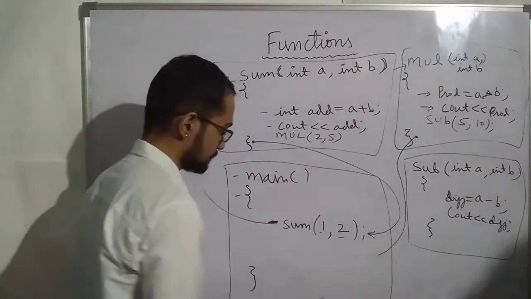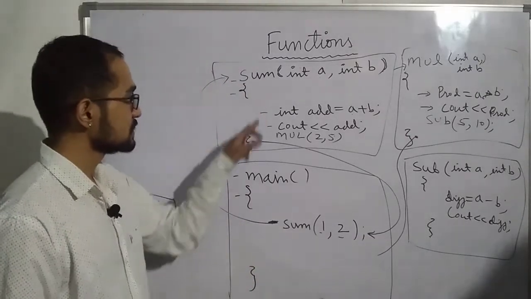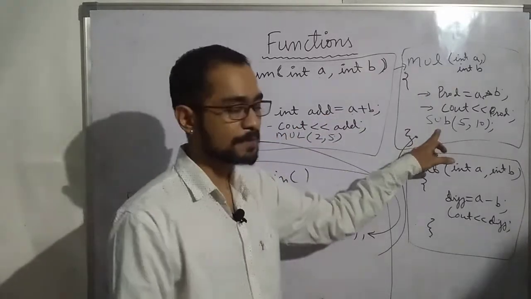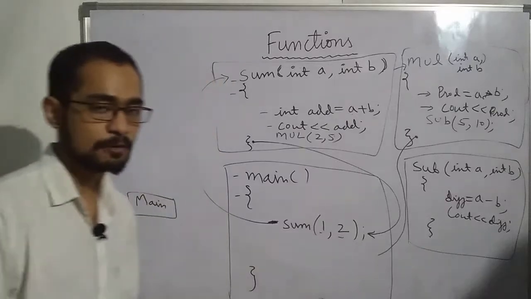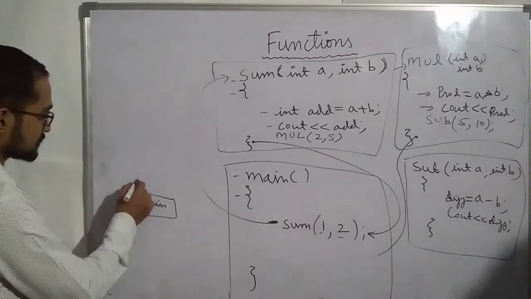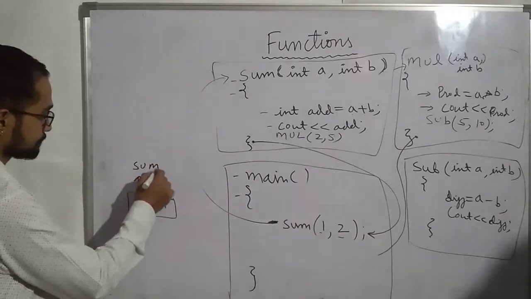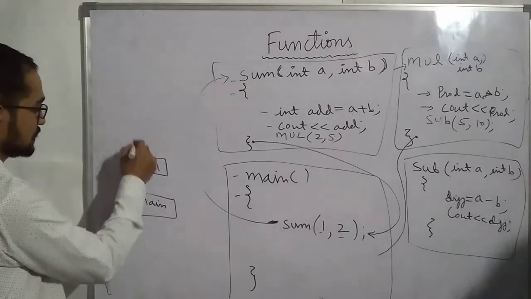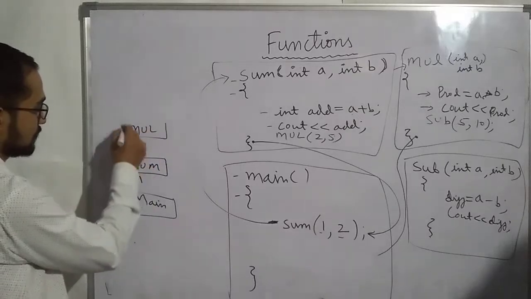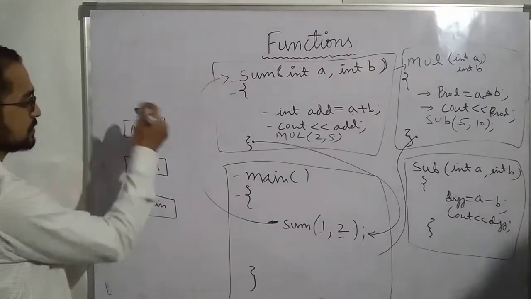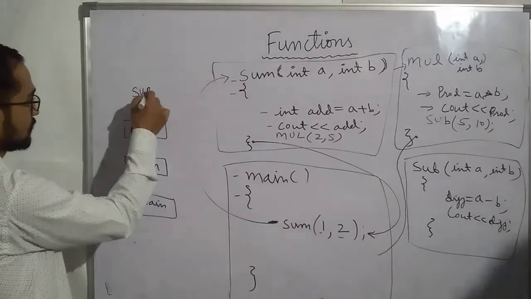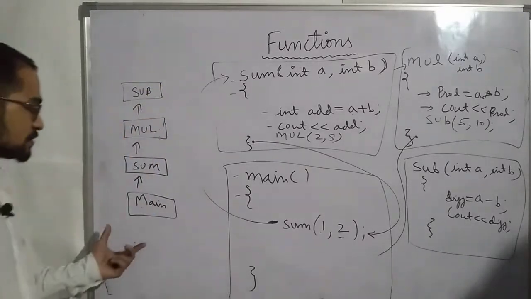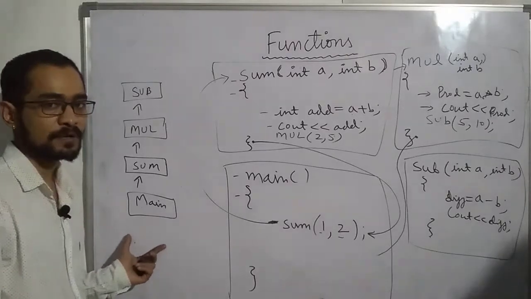Now let us see what will happen. I am calling the sum function. The sum function is calling the multiply function, and inside the multiply function, the subtraction function is being called. Now how will memory be allocated? The main function will call sum, then this sum function will call multiply, and then this multiply will call subtract. This way, each function is calling another function.